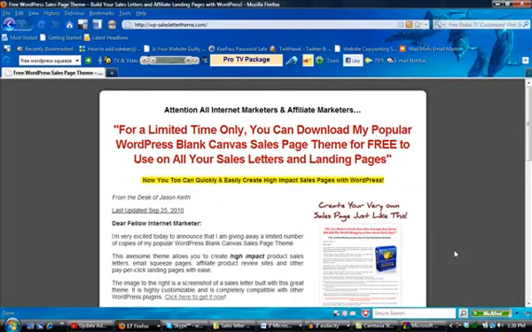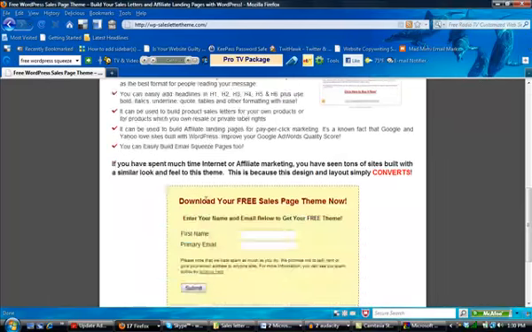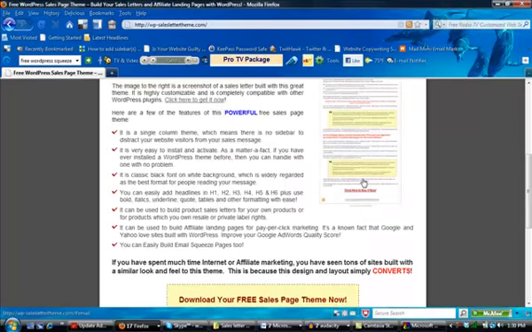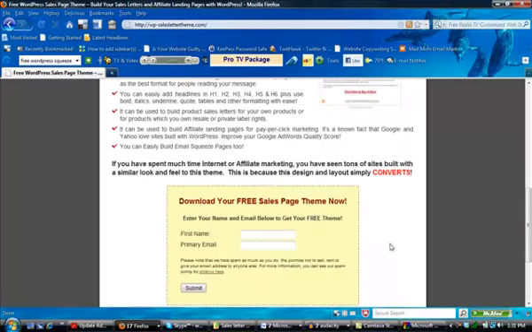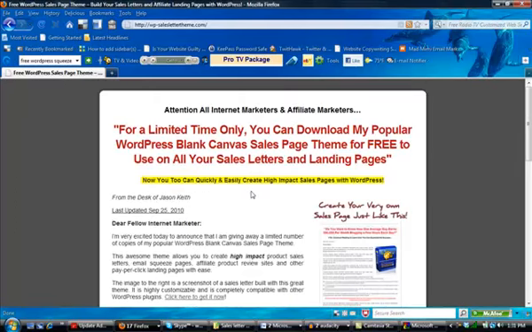It actually integrates with WordPress to give you just a basic squeeze page that you could then go in and add your content and your graphics to. It's a free download. If you just go to wp-saleslettertheme.com, you can download this. I am not affiliated with this person, but I have, like I said, used this template before. It works very well. So you can just enter your first name and email address here, click submit, and you will get the squeeze page template that you can use.